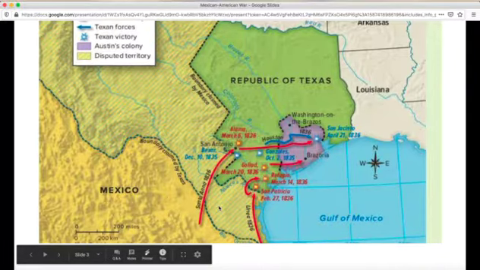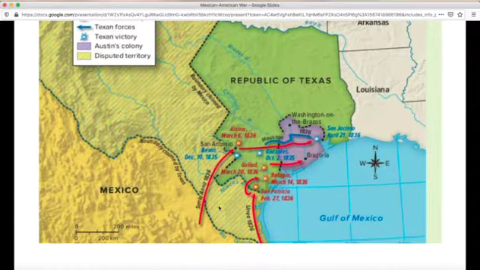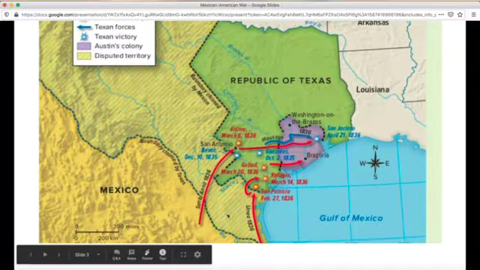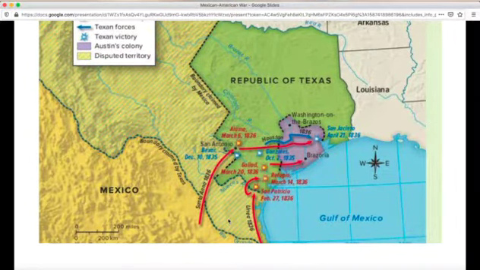When President Polk heard the news, he was outraged. Told Congress, Mexico has invaded our land. So Congress declared war on Mexico. Many Americans celebrated. The Mexican-American War raged for the next 2 years.